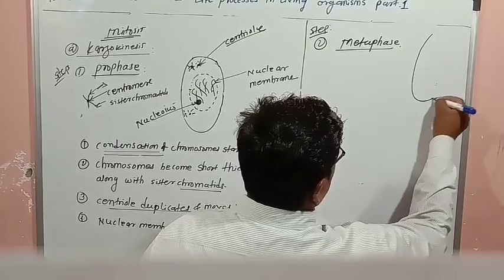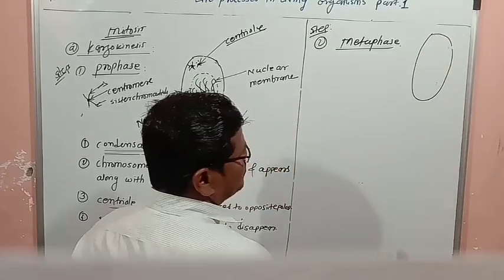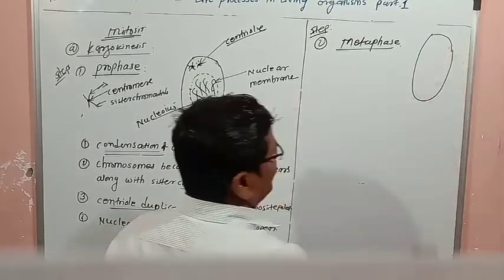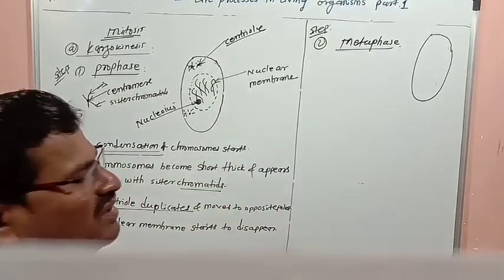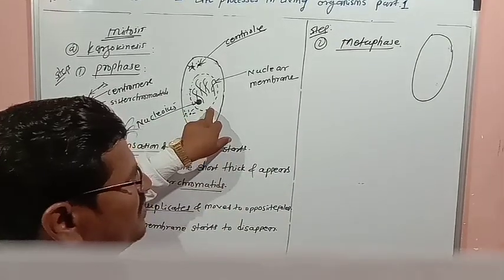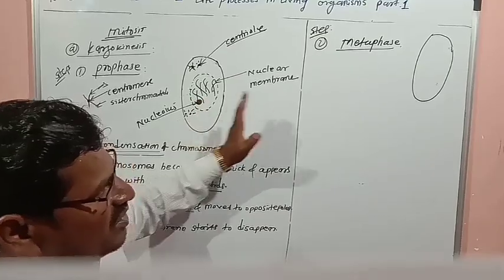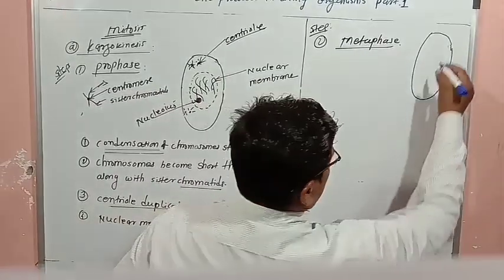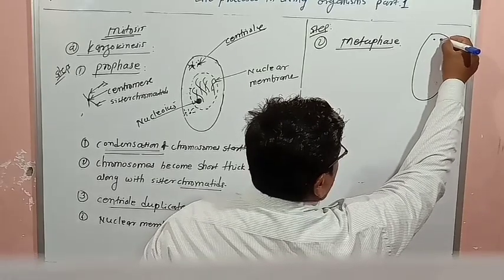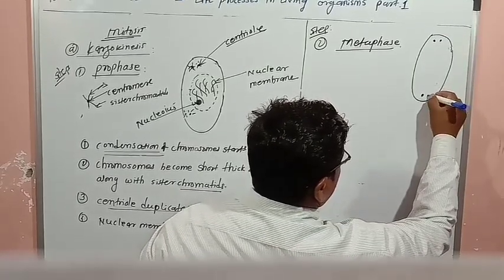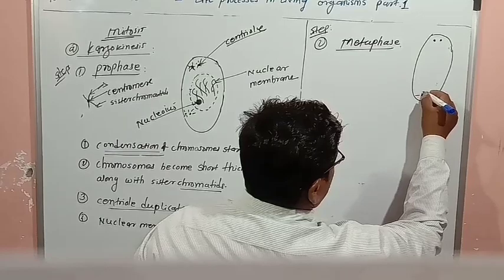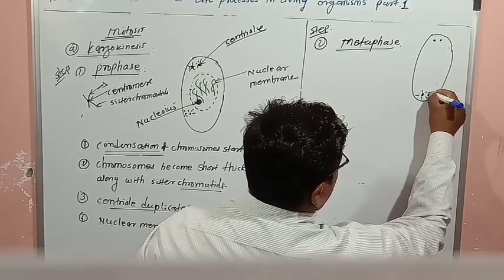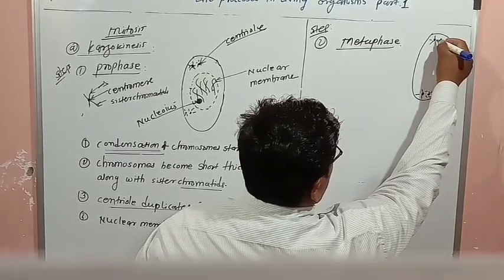As I already told, while showing cell division, you have to show first the cell membrane. Inside the cell, in the metaphase, the nuclear membrane has disappeared. Now in the cell we are going to show only chromosomes. Here will be a centriole, and here also a centriole.